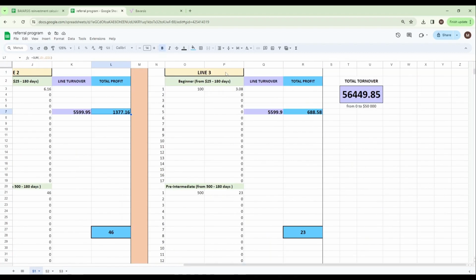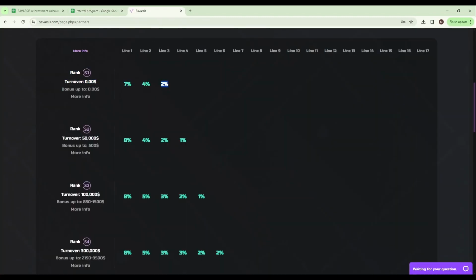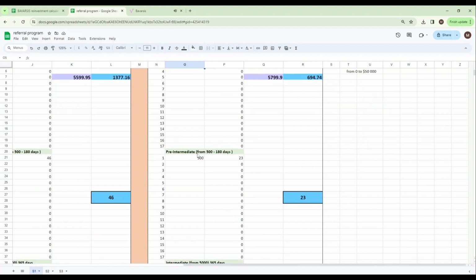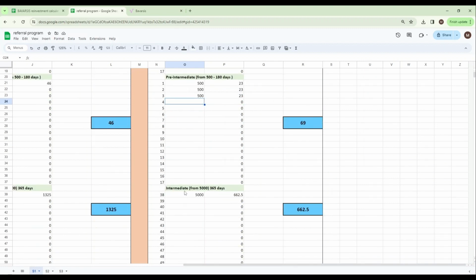And now we have reached the third and last available line at level S1. The principle of operation is the same, but with less income, 2% of the profit of each of your referrals. You can specify any amount and see your earnings and compare it with earnings from the first 2 lines. Consider all possible strategies for working and creating a team.